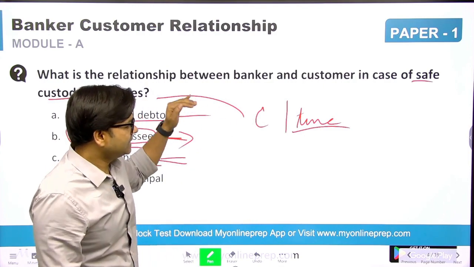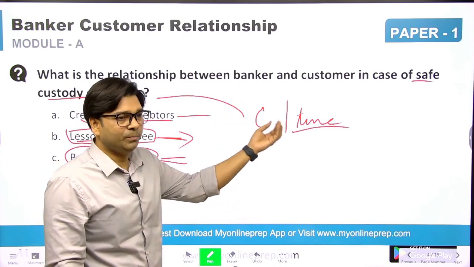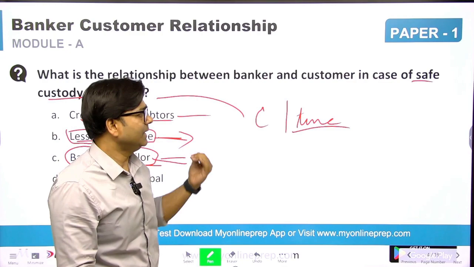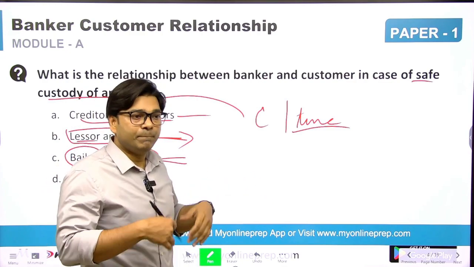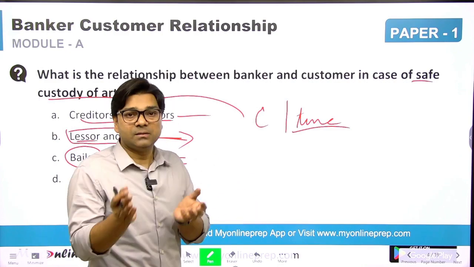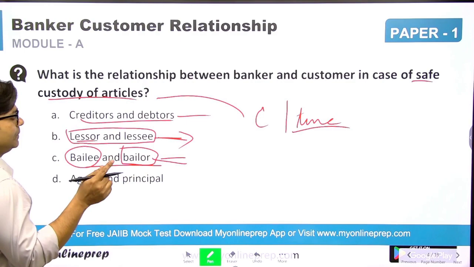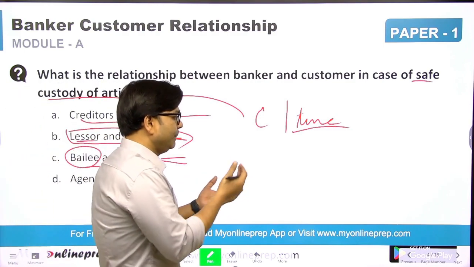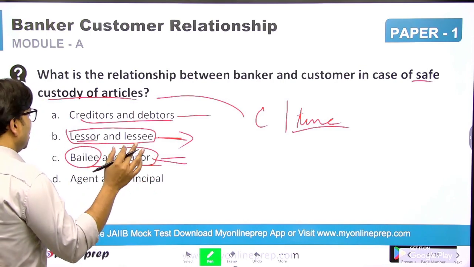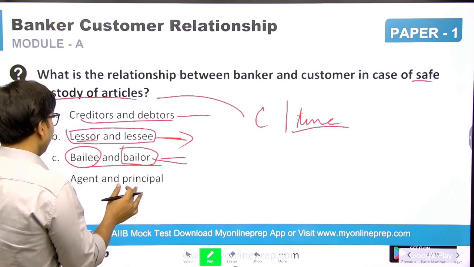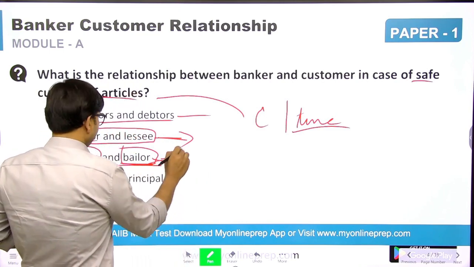Here the customer has come needing an article to be deposited at the bank, and the bank gives a guarantee that it will give it back to the customer when the customer demands. So for the purpose of keeping the articles in safe custody, that relationship is called bailment, and the bank always becomes bailee and the customer becomes bailor.